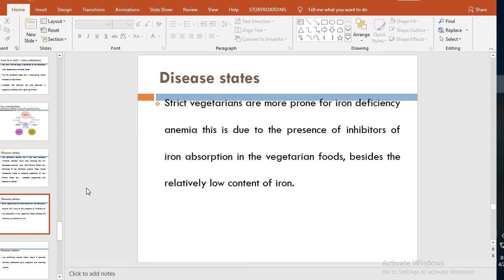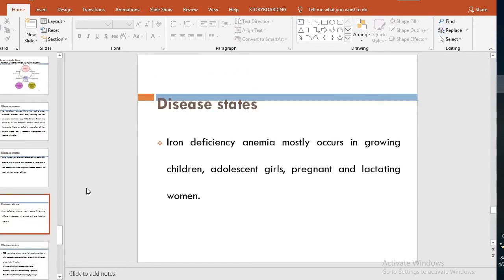And these are the two reasons. In vegetables there is low content of iron, and there are inhibitors of iron absorption due to the formation of complexes. It commonly occurs in growing children, adolescent girls, pregnant and lactating women, where the iron demand is very much increased, so there could be iron deficiency anemia.